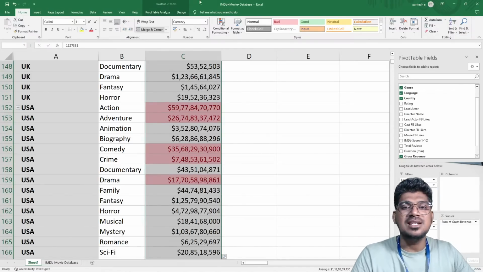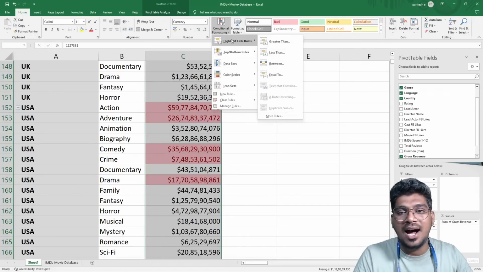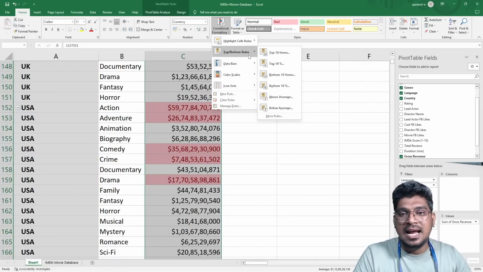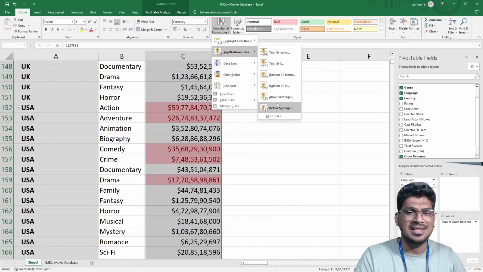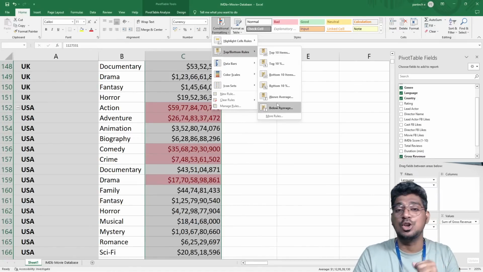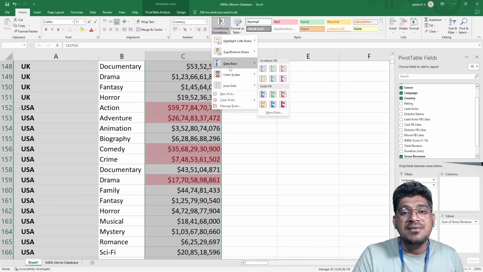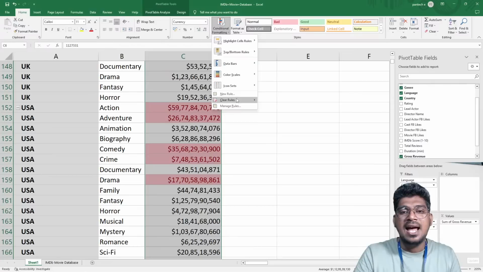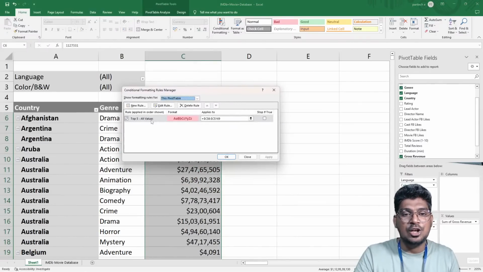Okay, so this is the way I'm going to display the top high values, and bottom 5 values, and above average, below average. There are several options based on the rules. Now we can see the data bars. But before that, I'm going to manage this particular option. You can edit this particular option as well.